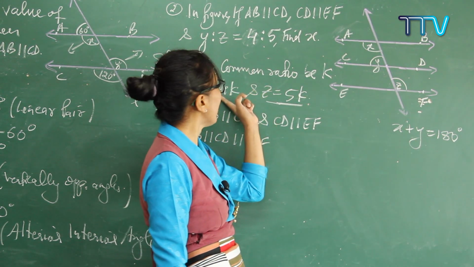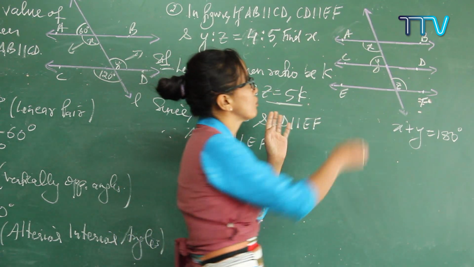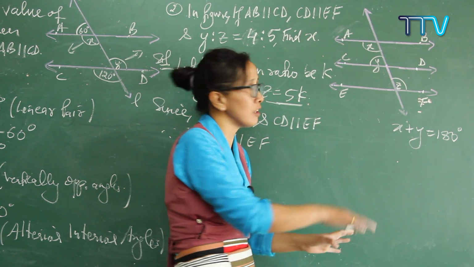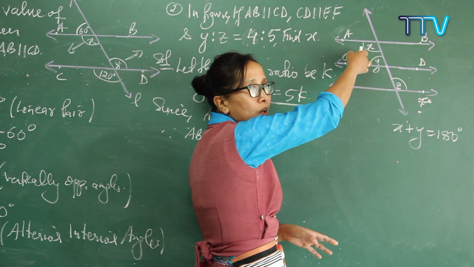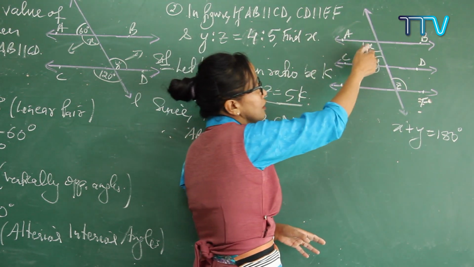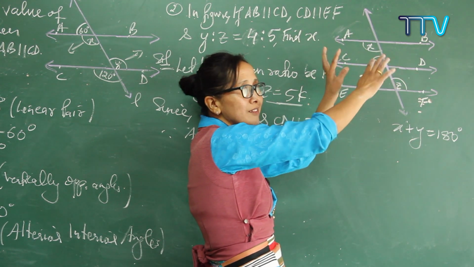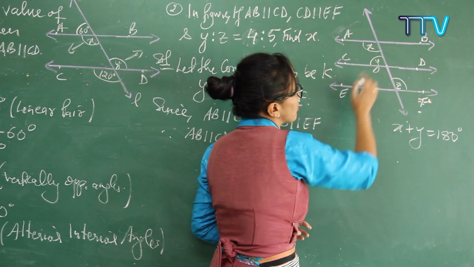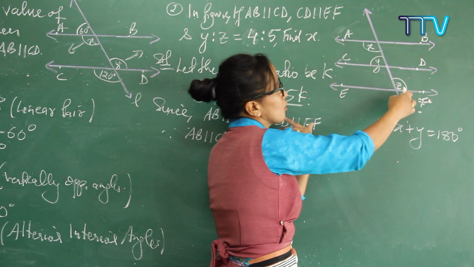So now you know y easily. You have already got y, but you don't know the x value. So now see how we get the x value. Let me write it in a graph so that you can write it in a pair easily. Now here, is there any angle which is equal to x? Because the z value is given, just see the relationship between x and z. Now this is the transversal. We know that AB is parallel to EF. So x is on this side and z is on the other side.